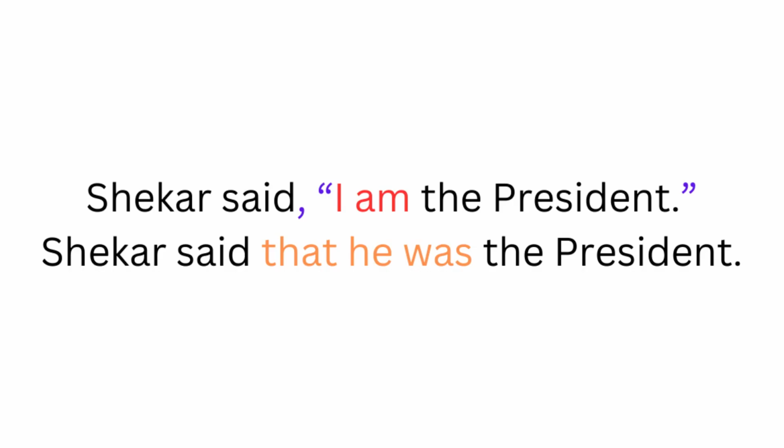Comma and inverted commas are in purple color as they will be replaced by something else in reported speech. Words exactly spoken by Shekhar are seen in inverted commas. Words in red in direct speech are the words to be converted as per the rules.